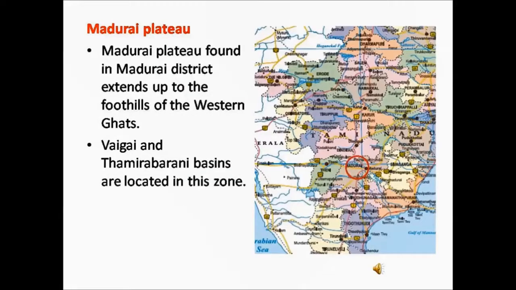Madurai Plateau. Madurai Plateau is found in the Madurai district and it extends up to the foothills of the Western Ghats. Vaigai and Tamarabarni basins are located in this zone. A river basin is an area of land drained by a river and its tributaries. As water flows over the ground and along rivers, it can pick up nutrients, sediments, which helps in cultivation of crops.